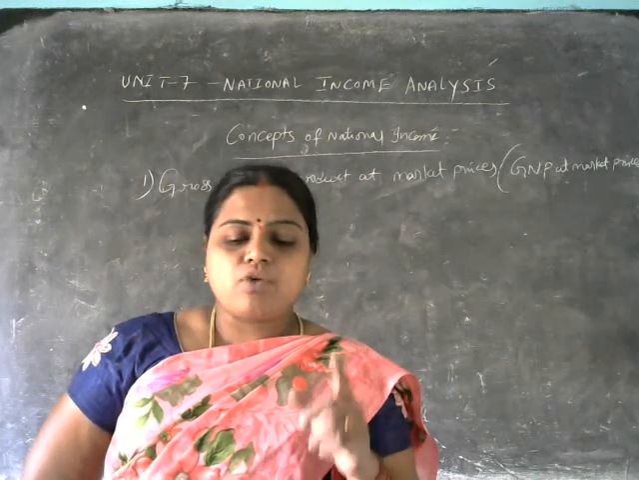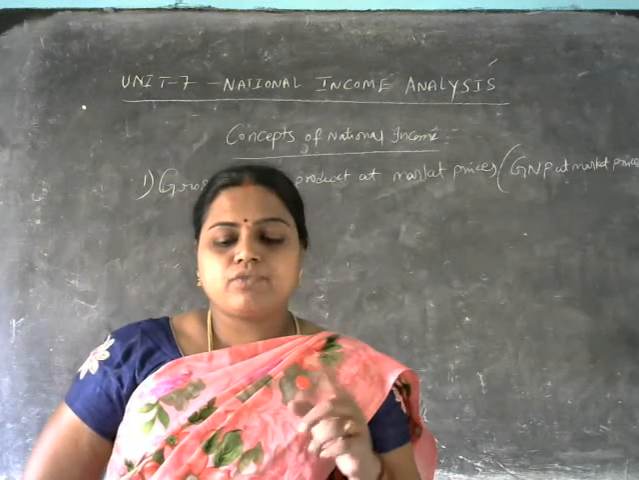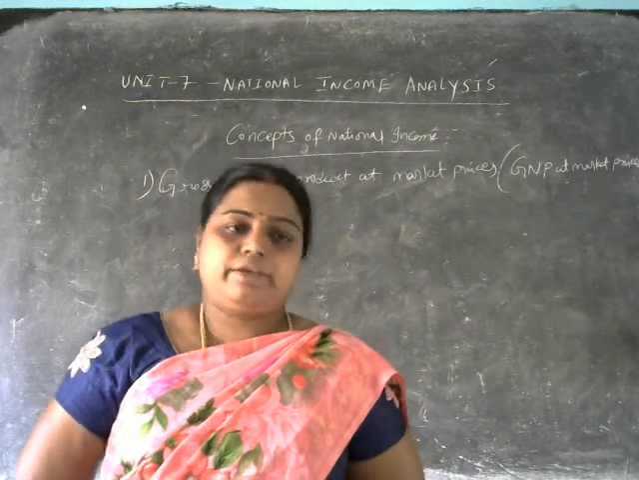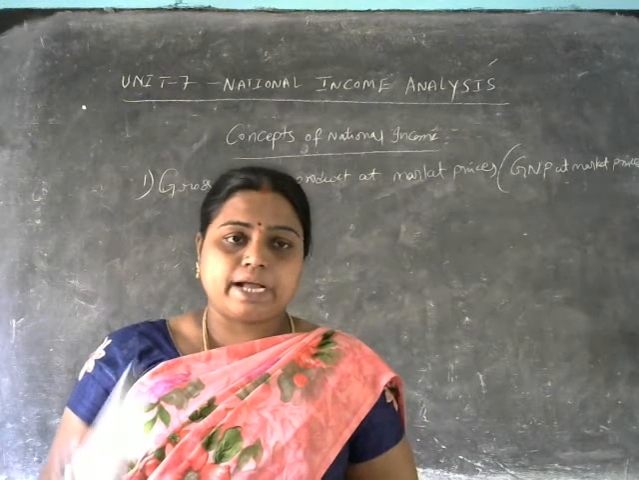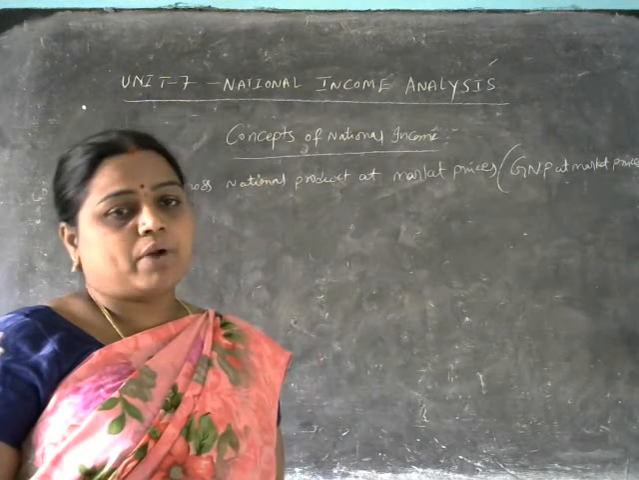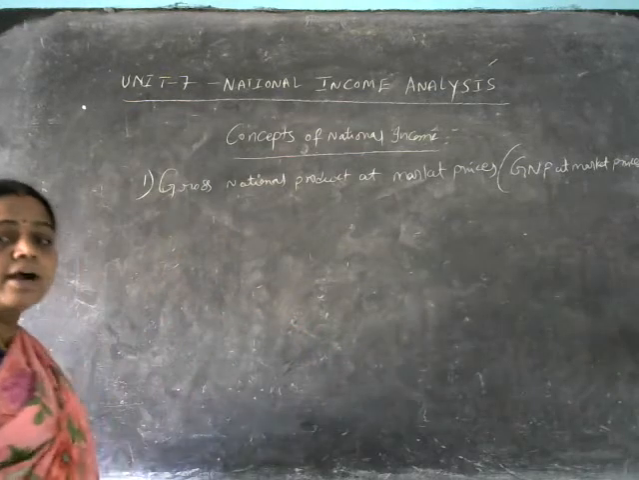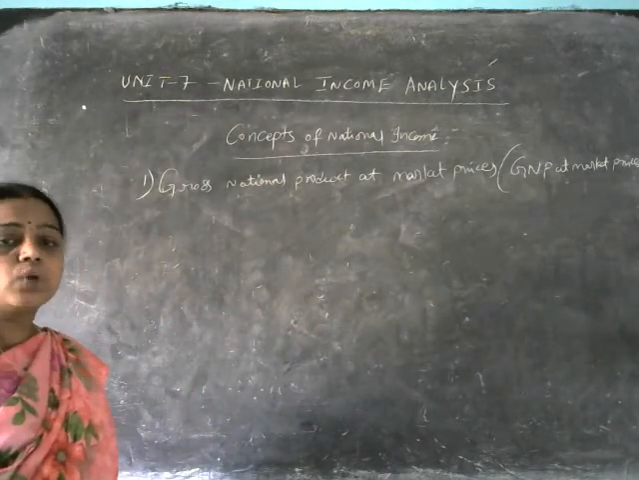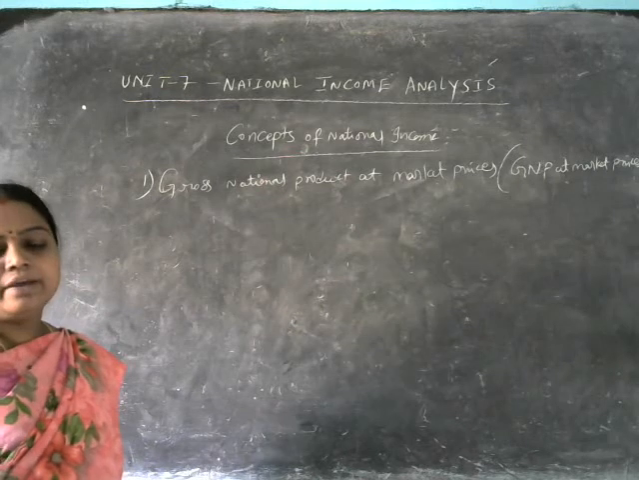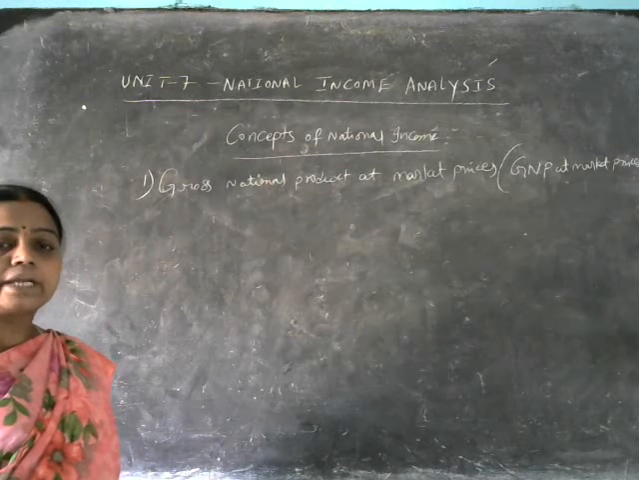Current market value of all final goods and services produced in a country during a year, including income from abroad, is called gross national product. So gross national product is the current market value of all final goods and services produced in a country during a year, including income from abroad, called gross national product at market prices.